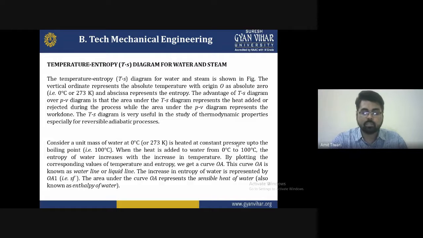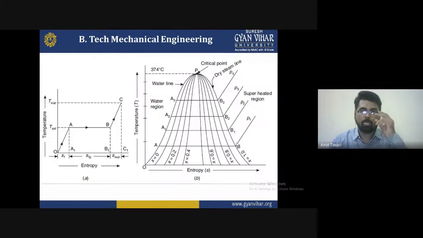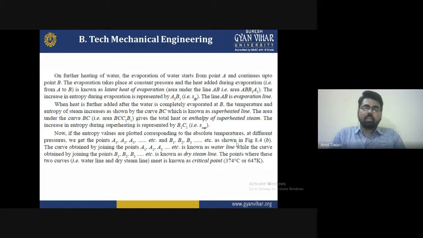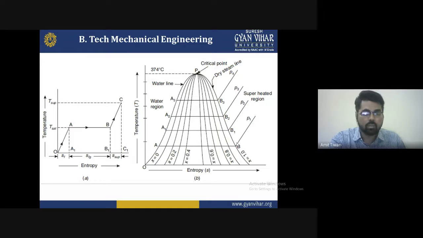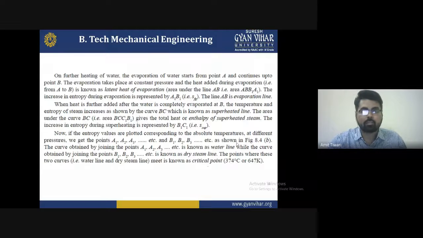So at that time we can say it's a phase transformation. So hopefully you will understand it. On further heating of the water, the evaporation of the water starts from the point A, and it will be considered as a point B. You have to write down this point A from the figure B we have discussed here.